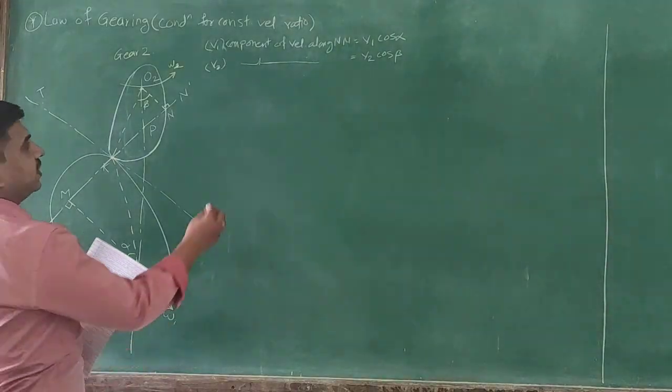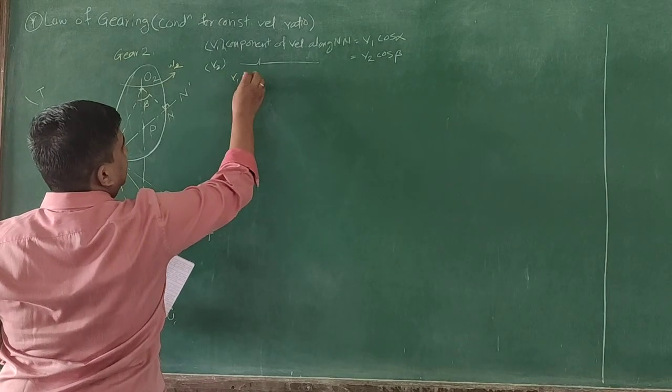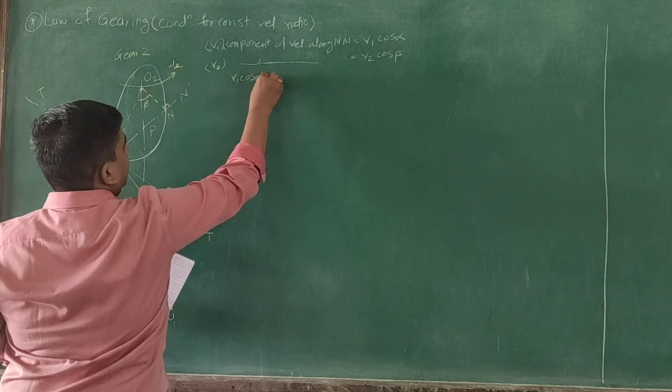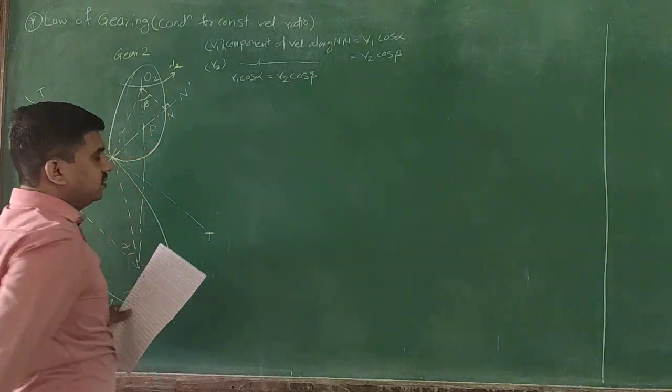So V1 cos alpha should be equal to V2 cos beta.